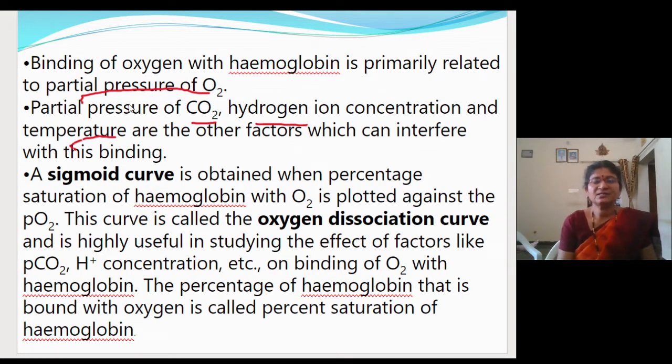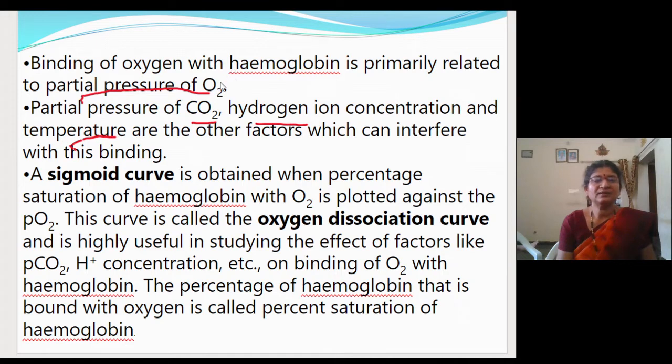The important factors are the partial pressure of carbon dioxide, hydrogen ion concentration and temperature. Apart from this, what all things? These all factors will affect the binding of oxygen with the hemoglobin. You have to remember this.